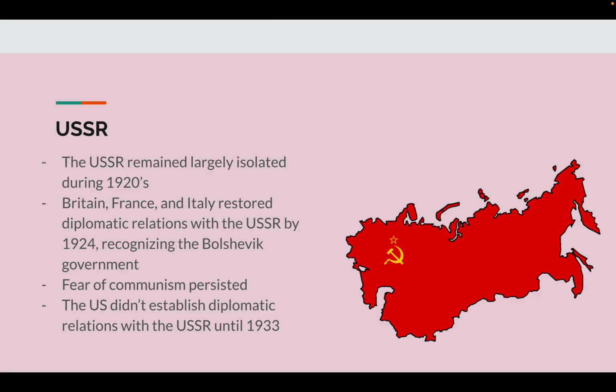USSR. The USSR remained largely isolated during the 1920s. Britain, France, and Italy restored diplomatic relations with the USSR by 1924, recognizing the Bolshevik government. Fear of communism persisted. The U.S. didn't establish diplomatic relations with the USSR until 1933.